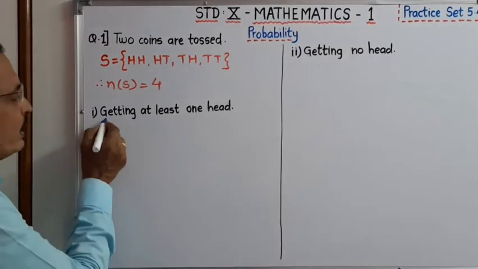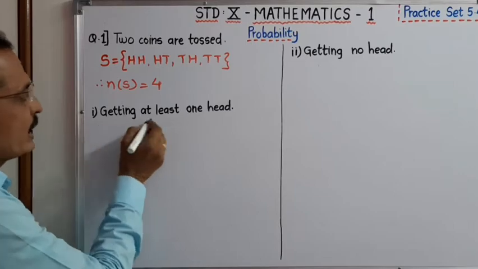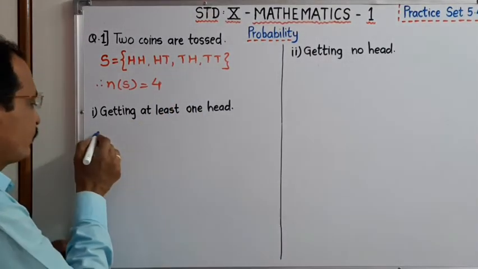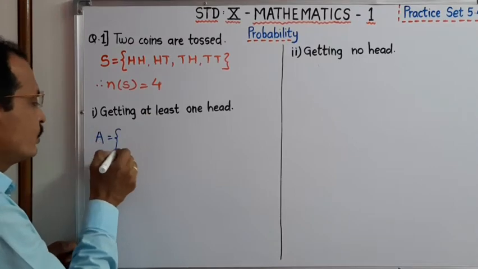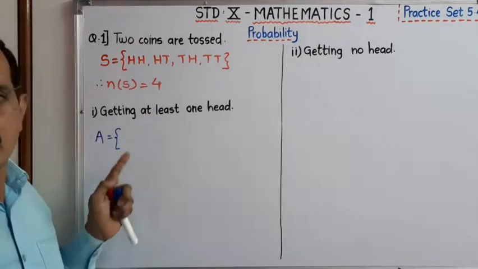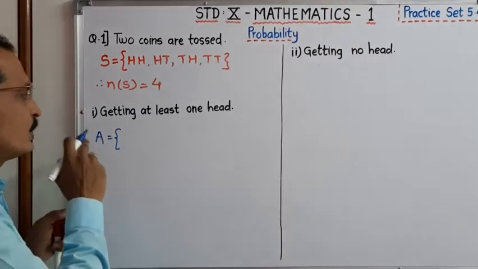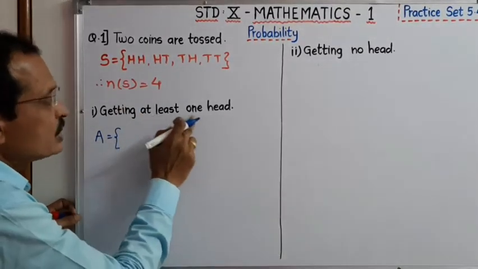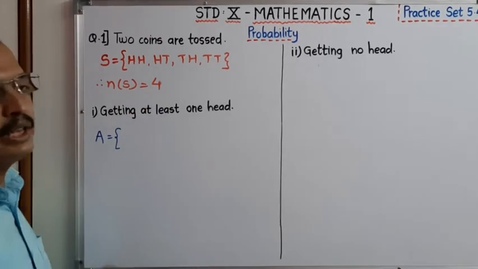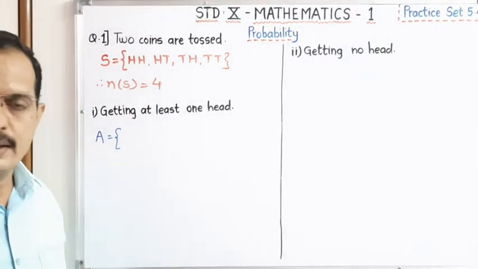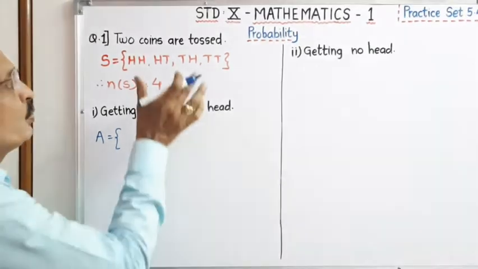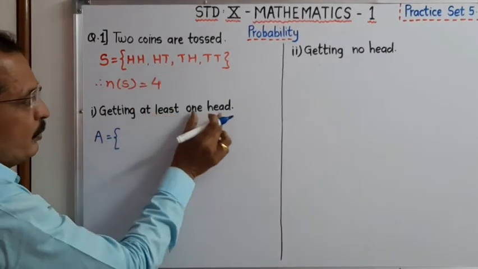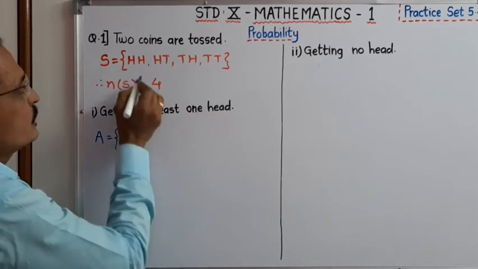It is very easy. We have already learned about this. Now we have to find the probability of getting at least one head. Dear student, at least one head. Therefore A is equal to, we have to write the sample space for that particular event. Getting one head, at least one head. At least one head means minimum one head, maximum no limits. From this sample space we have to find the at least one head outcomes.